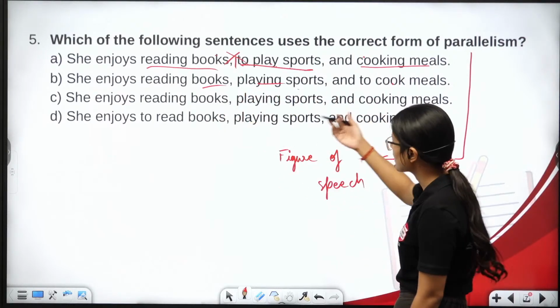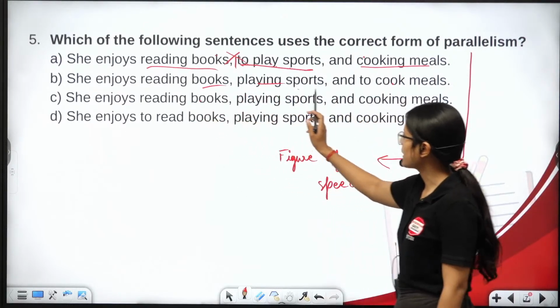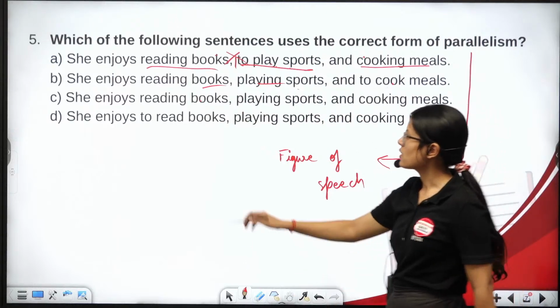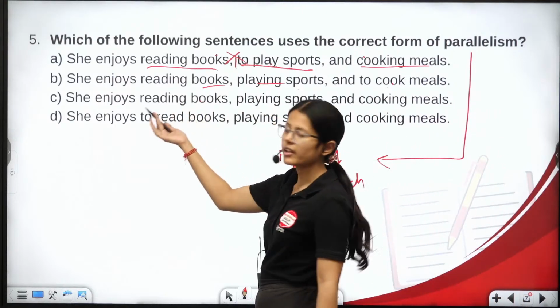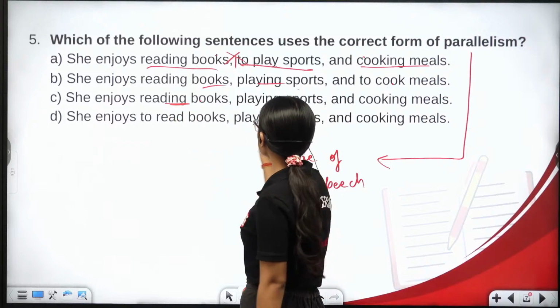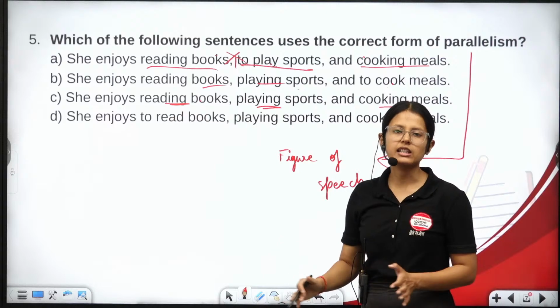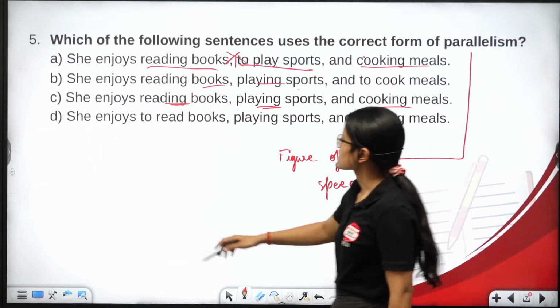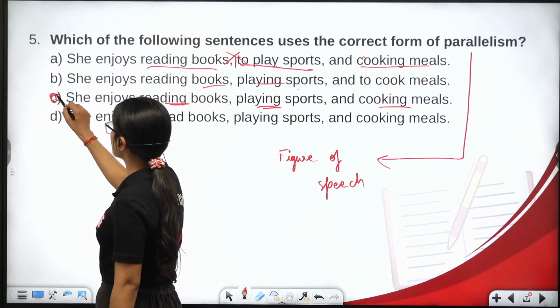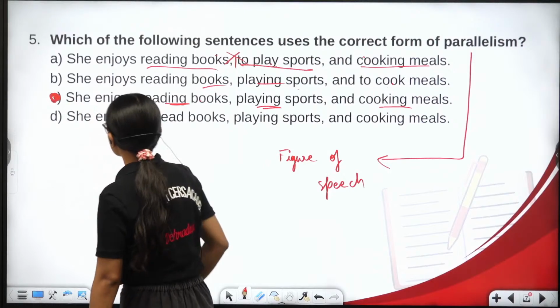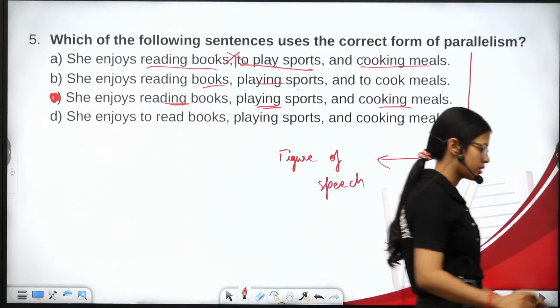ठीक है, क्या पता हमारा कुछ और आ जाए. Reading books, playing sports and cooking meals. So here, because we have already got our answer, -ing form, -ing form, -ing, the same structure is being repeated again and again. So that is why option C is the correct answer. ठीक है, ऑप्शन सी जो है हमारा करेक्ट आंसर हो जाएगा.